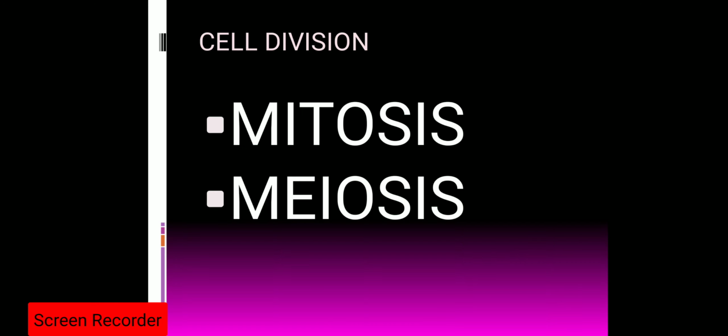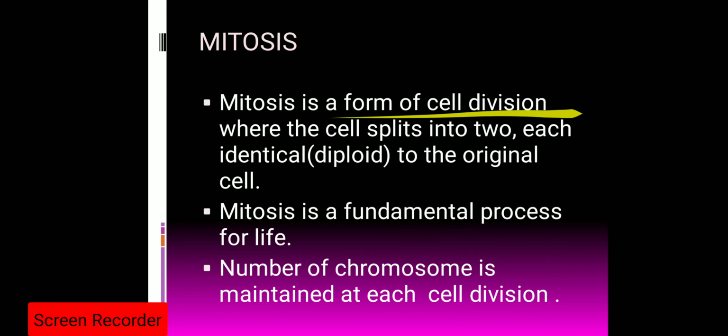There are two types of cell division, that is mitosis and meiosis. Today we have to study mitosis. Mitosis is a form of cell division where the cell splits into two daughter cells which are identical in each respect to the original cell. It means from a diploid parent cell, the two daughter cells will also be diploid. Diploid means the complete set of chromosomes. So if the parent cell contains 46 chromosomes, the two daughter cells will also contain 46 chromosomes each.